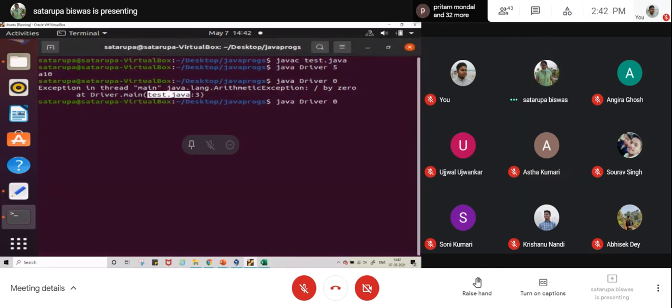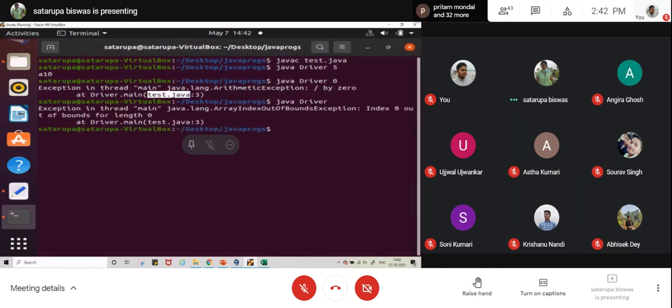Now simply, if I do this, you can see the exception has occurred by something else. What is that? Exception in thread main, but the class detected is java.lang.ArrayIndexOutOfBoundsException. Index 0 out of bounds for length 0. The length of the array is 0, so 0 is not a valid index in that case. So that has also occurred at Driver.main, so class and method, and then the source code and line number. So everything has been specified.